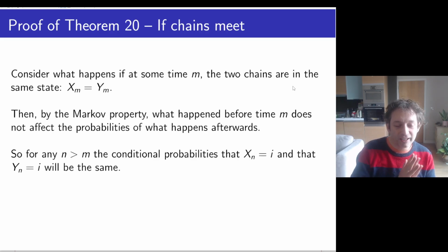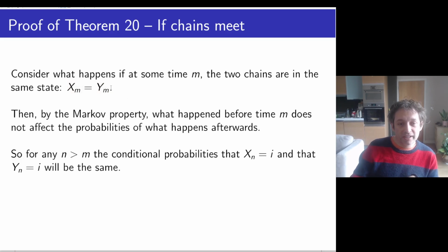So specifically, what we're really interested in is the possibility that the two chains meet up. They're two chains on a state space. They might at some point meet up, and so we're looking at any possible m such that Xm equals Ym.